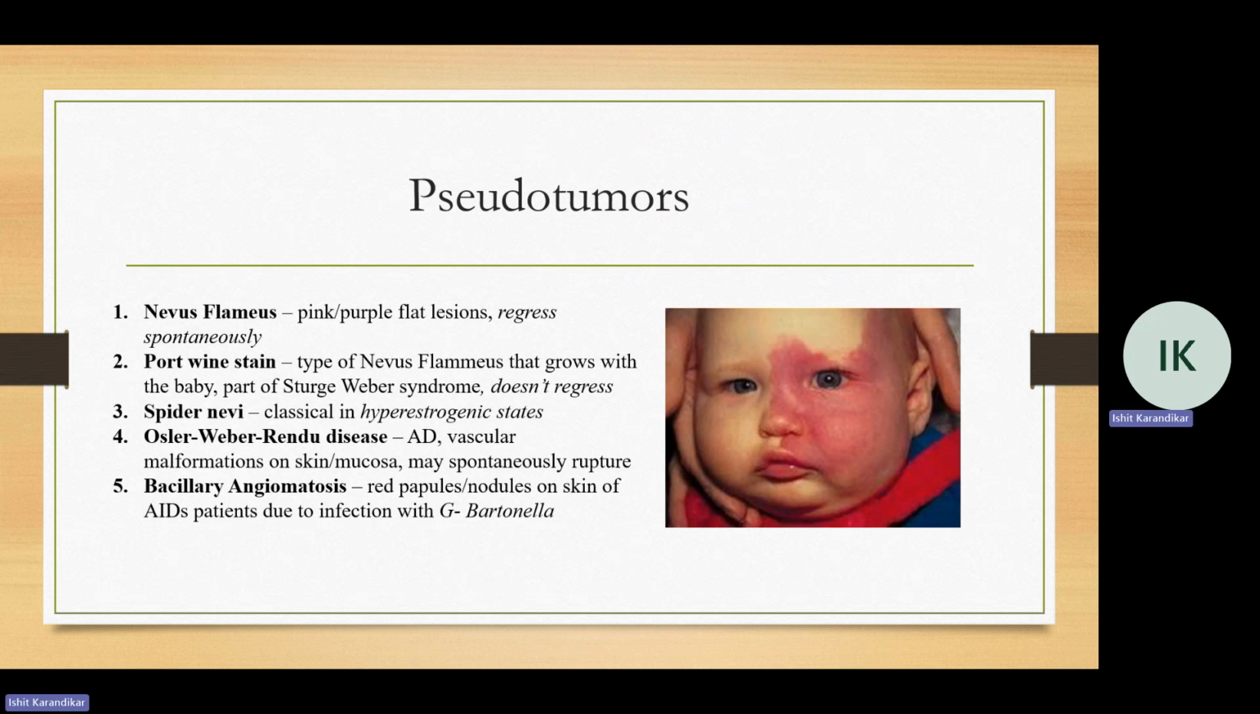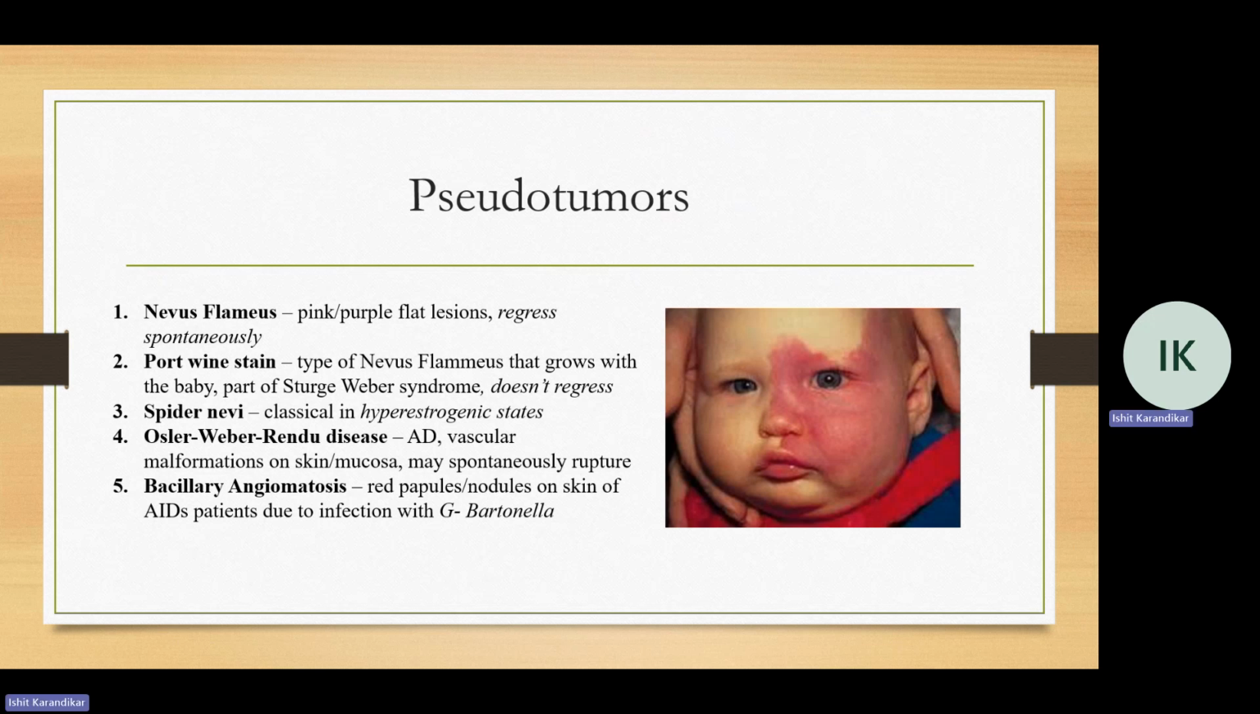A lot of the times, it's part of Sturge-Weber syndrome, also called encephalotrigeminal angiomatosis. These present with ectasias in the trigeminal distribution, so you see it in the face or on the leptomeninges and so forth. Now, port wine stain does not regress. That's a big difference between nevus flammeus and port wine stain.